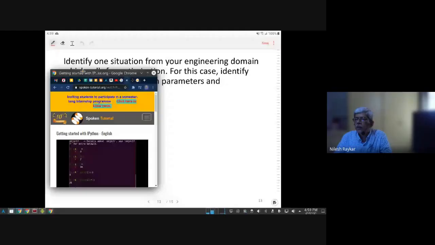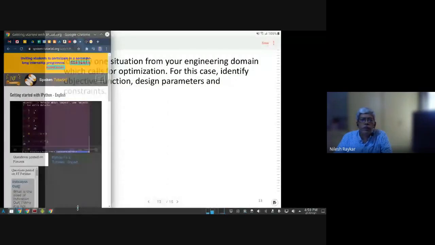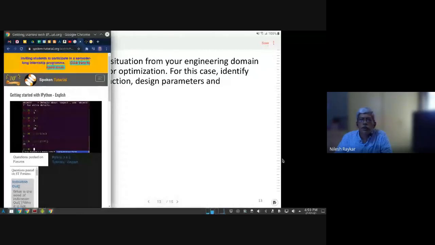You can simply run the video on half the screen. That is what they recommend: you keep the video in half the screen in one window, and the other part of the screen you use for practicing. Whatever is being shown in the video, you try to work on simultaneously on the right hand side, pausing the video intermittently, and that way you can learn faster. That is what I recommend.